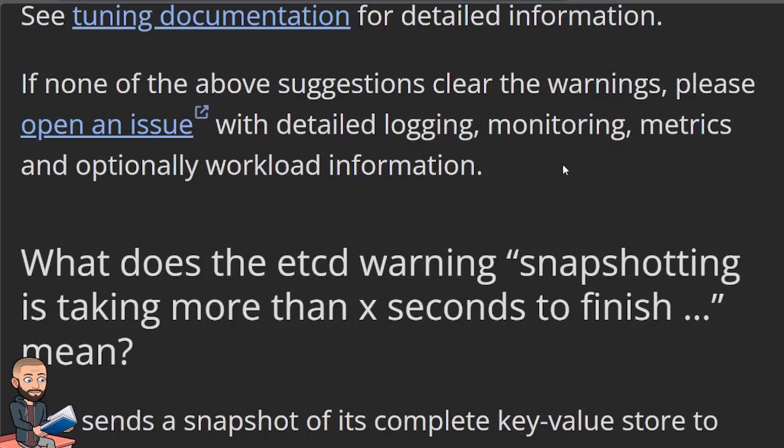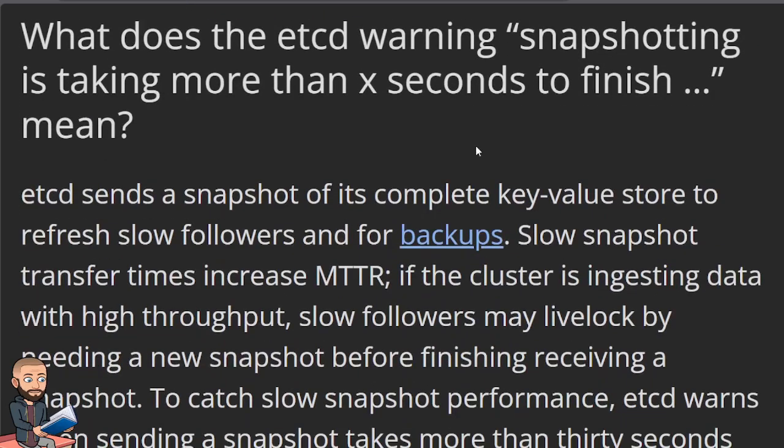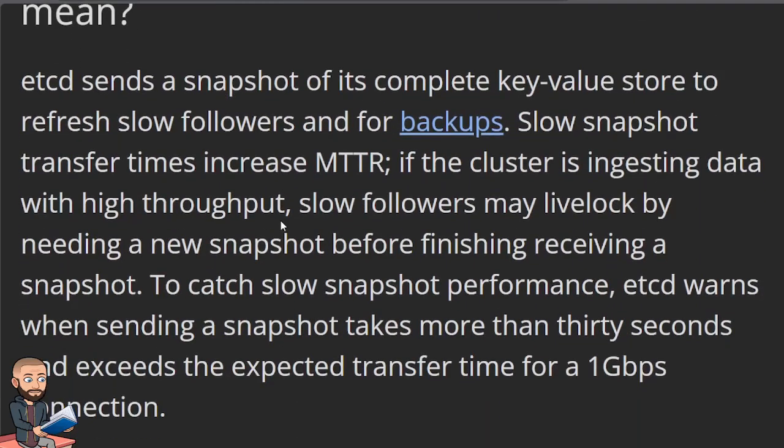Okay, and I think our very last question here, what does the etcd warning snapshotting is taking more than X seconds to finish mean? Well, etcd sends a snapshot of its complete key value store to refresh slow followers and for backups. Slow snapshot transfer times increase MTTR.